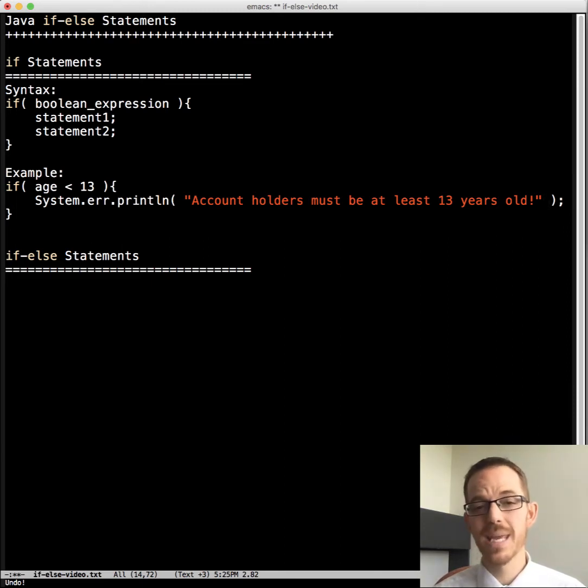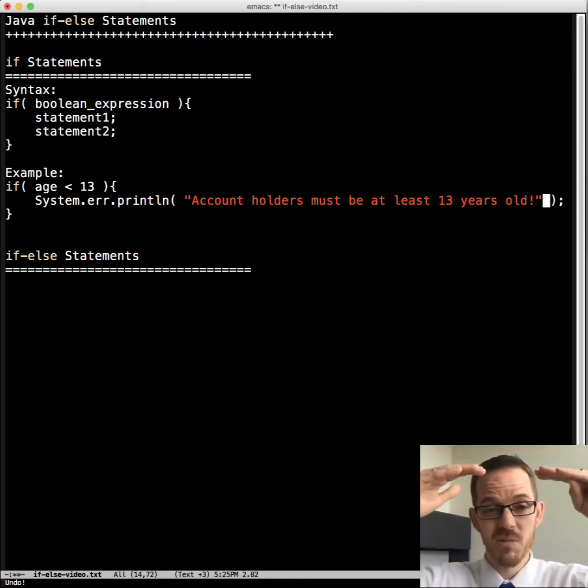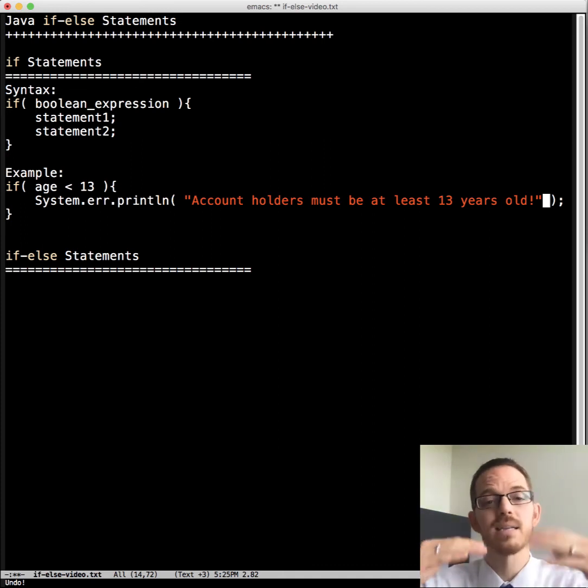Now, technically speaking, I didn't have to have the braces, but I'm going to put them there anyway, in case, what if I put in a System.exit statement right after this? If I did that and I didn't have the curly braces, guess what? Age was less than 13 or not, it would still execute that, even if it's indented or not. And so just always put them in.